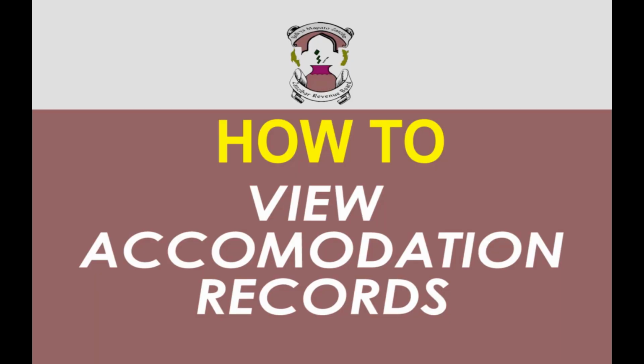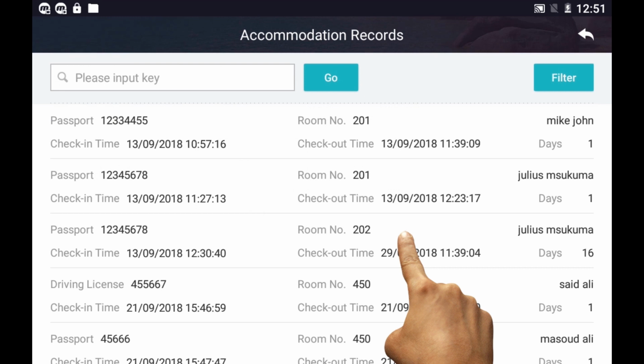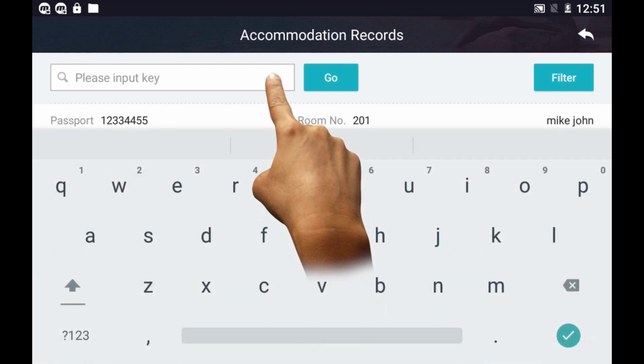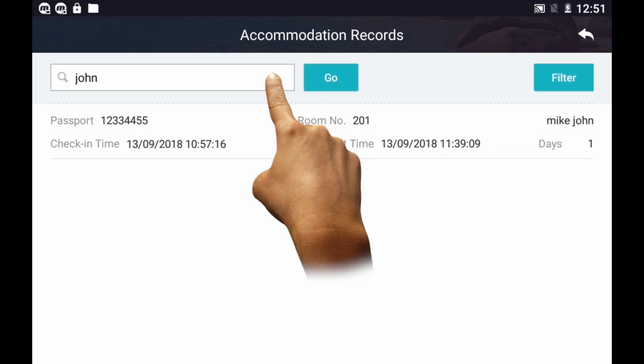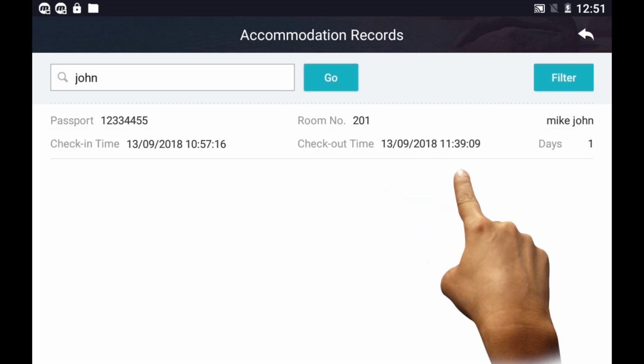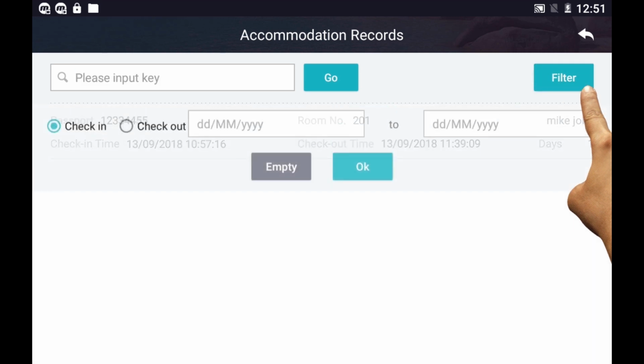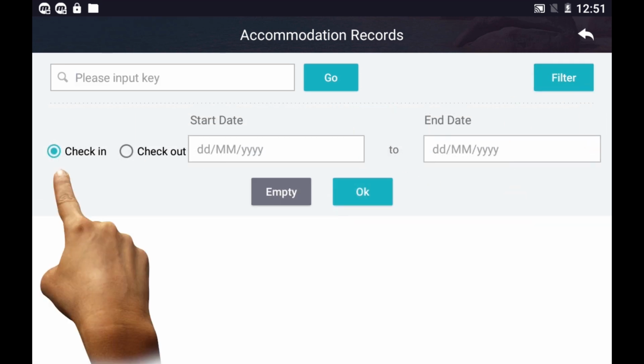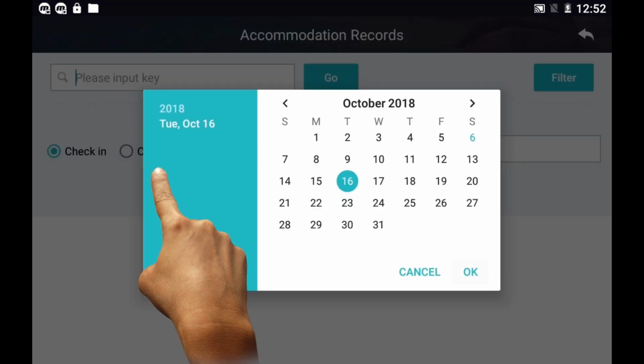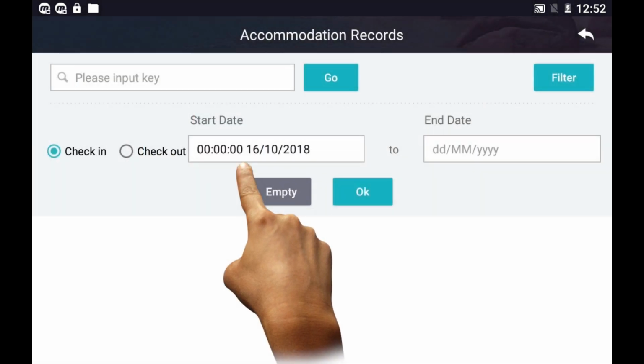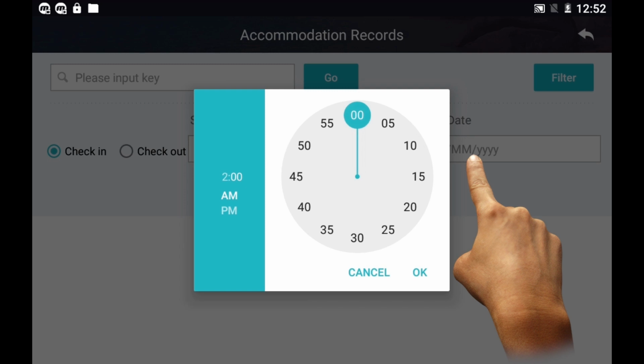How to view accommodation records. Tap Accommodation Records. Type your keyword here to search. Example, guest name. To view more records, tap Filter. Select Check-in or Checkout. Select Start Date and End Date, then tap OK.